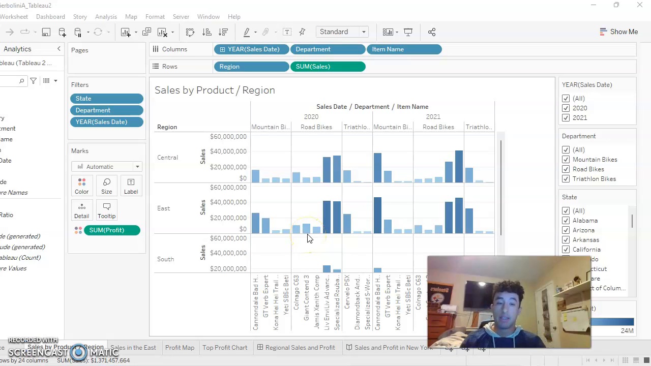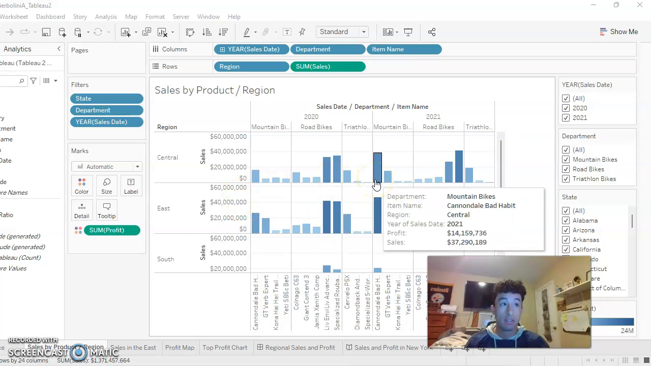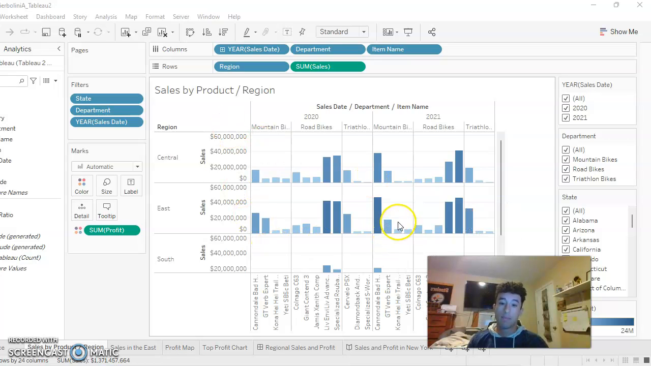Initially analyzing this data, I took the approach of analyzing the source to see how I would best tackle the structure of my project. As you see here, I started off with the sales by product and region. Here are the different regions. Here is the breakdown of the bikes, and here are the sales.